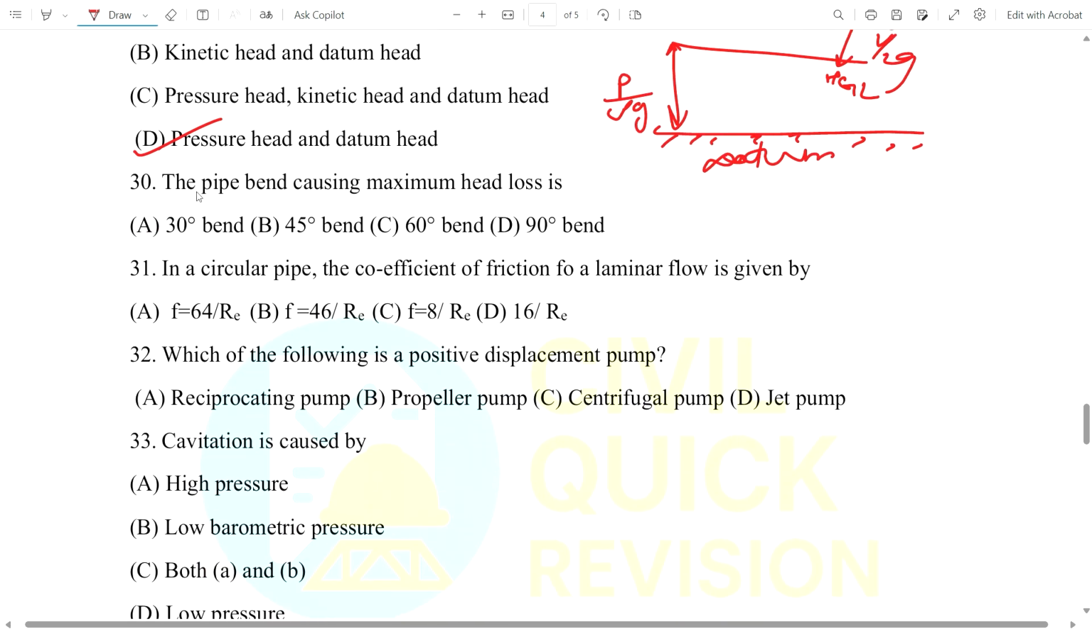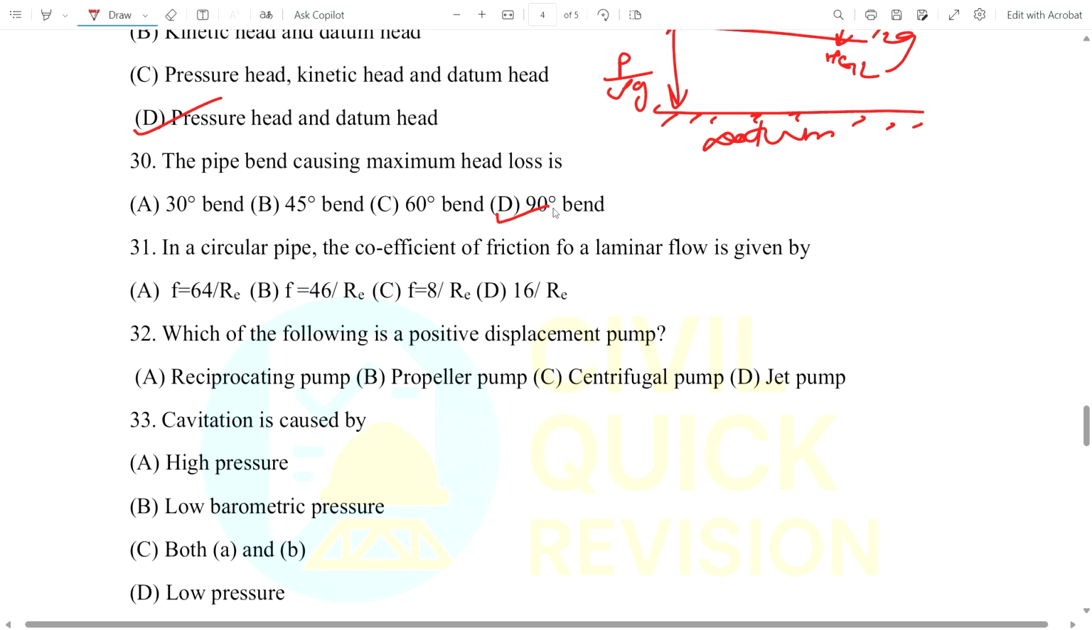Now coming to question number 30. The pipe bend causing maximum head loss: in which of the following does maximum head loss occur? 30-degree bend, 45-degree bend, 60-degree bend, or 90-degree bend. The answer here is the 90-degree bend, which gives maximum head loss.